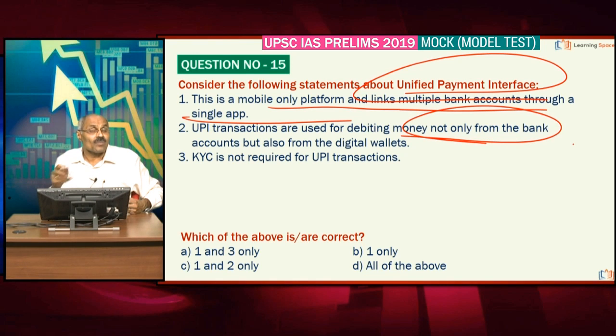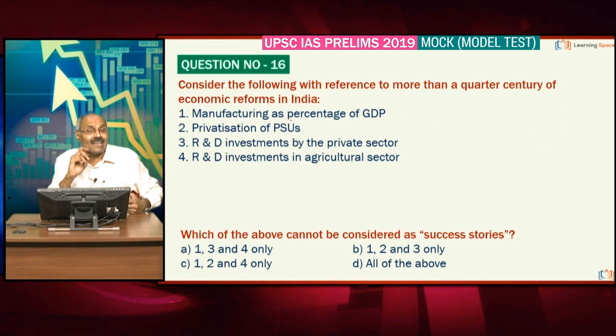Very important. UPI transactions are used for debiting money only from the bank accounts. They can debit money only from bank accounts but not from digital wallets. And as they are debiting money only from the bank accounts, KYC is not required. Friends, 1 and 3.